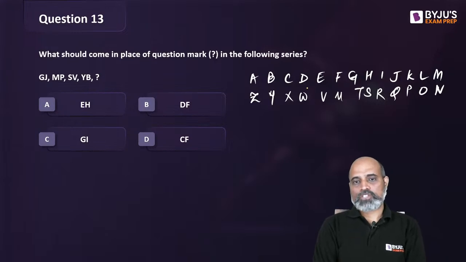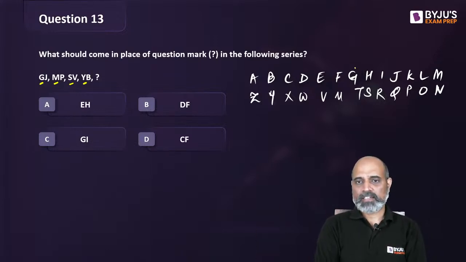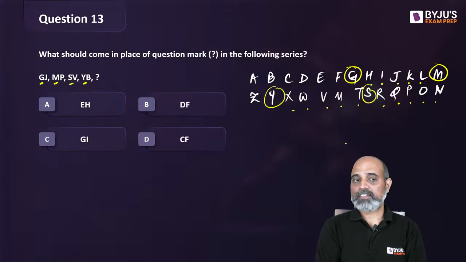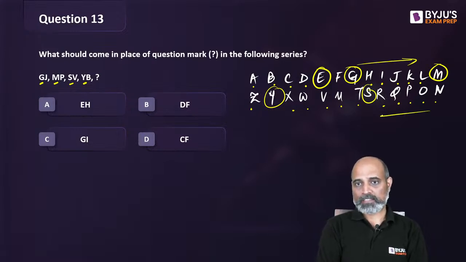Okay, so here it goes. If you look at the first letters, they are increasing. G, M, S, Y. कैसे increase कर रहे हैं? G, M. So there is a gap of 5 letters. Then we have S. There is a gap of 5 letters. Then we have Y. There is a gap of 5 letters. And then we should have gap of 1, 2, 3, 4, 5 letters. And it should start with an E. है ना? We are moving like this. 5 letters. It's always cyclic.